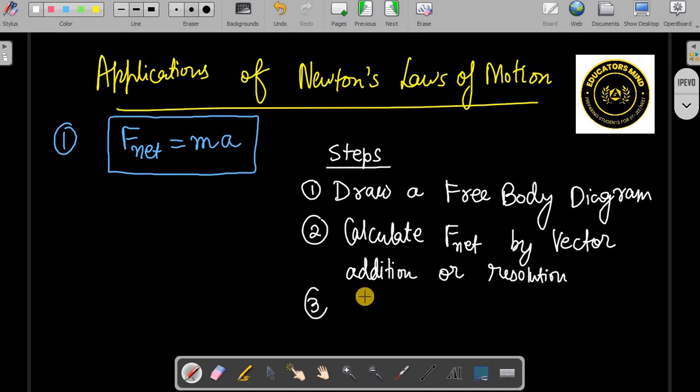And the third one is to use net force is equal to mass into acceleration. Okay, so these are the three fundamental steps that we should be able to do. So let's go into detail about these three fundamental steps. First step is free body diagram. So we need to look at how to draw the free body diagram.